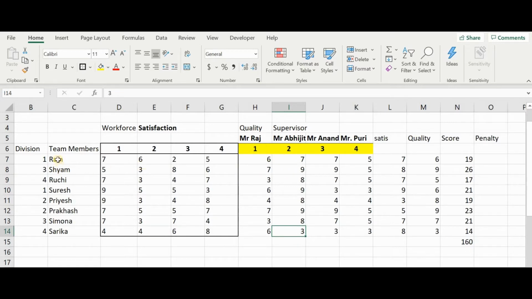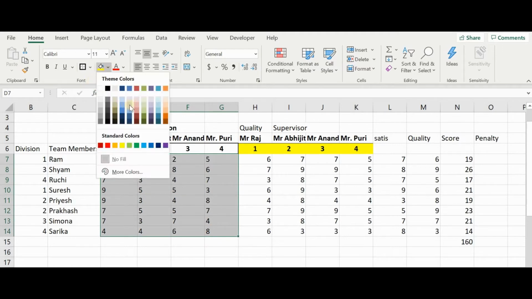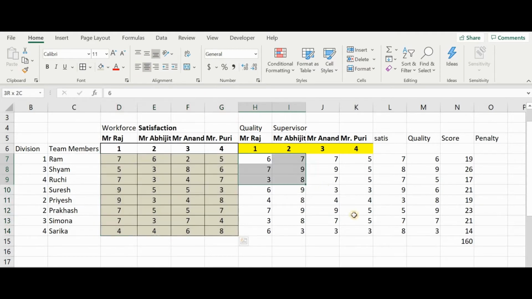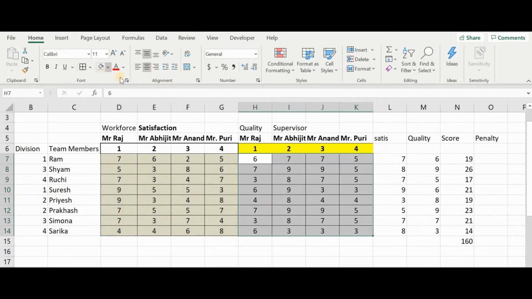So what we have done is we have asked these guys to rate these projects, or you can also say their intention to work with these people, these 4 people. So this is the rating done by the team members. Let me just color it a little bit, and this is the rating given by the project managers. Let me give it a different color. Now we are calling this satisfaction and this quality, because this is what the project managers will be choosing on, and on this basis we are dividing them into one of these 4 projects, 1, 2, 3, 4.